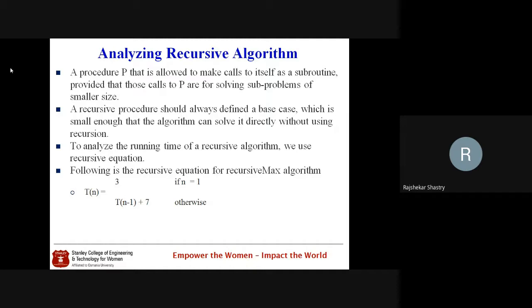We have seen that an assignment is taken as one primitive operation, array indexing is one primitive operation, a single comparison is one primitive operation, a function call is one, and the return value is also taken as a primitive operation.